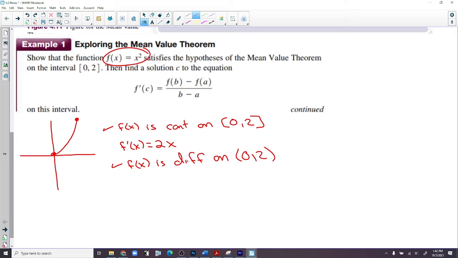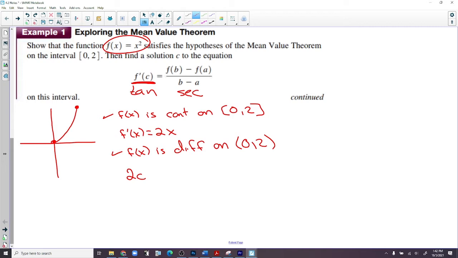Then find a solution C where the instantaneous velocity equals the average velocity, or we can say the slope of the secant line is equal to the slope of the tangent line. We already took the derivative. We already have this piece over here. It's 2x, but usually in this equation, we write 2c rather than 2x. I don't care if you leave it 2x or 2c or whatever you want, but the convention is we write them with c's rather than x's. It's not a big deal.